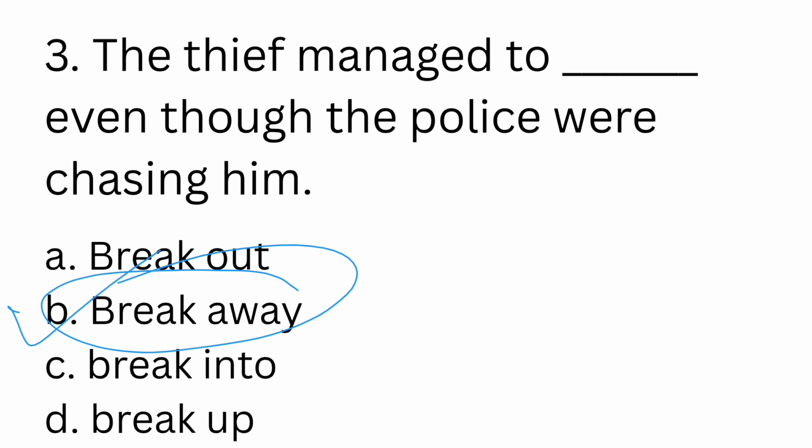I've tried my best to explain to you. If you have any doubts, again, don't hesitate to ask in the comments and I'll explain to you again. The correct answer here is break away. As you can see, it is very important that you understand the context of the sentence.